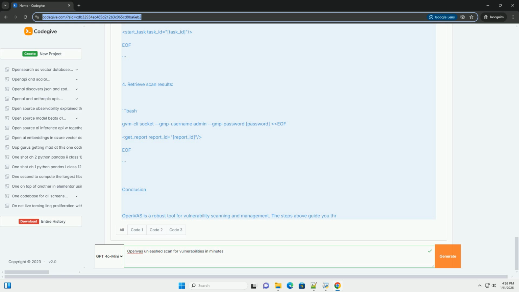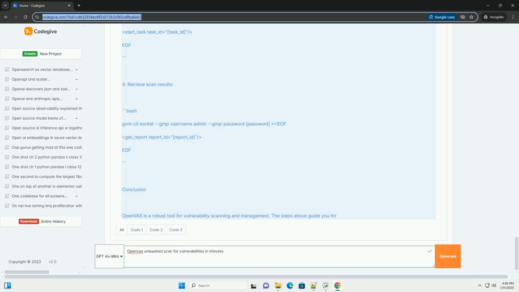Step 4. Access the OpenVAS web interface. OpenVAS provides a web-based interface for managing scans. You can access it using a web browser. The default URL is. Step 5. Log in. Use the default credentials created during the setup. Username, admin. Password, the password generated during setup.